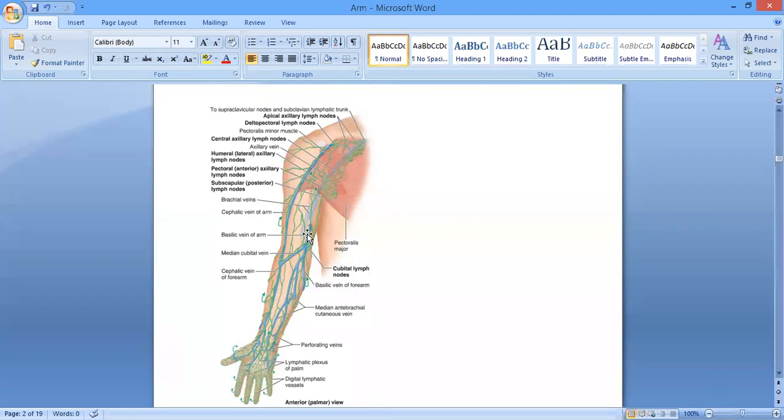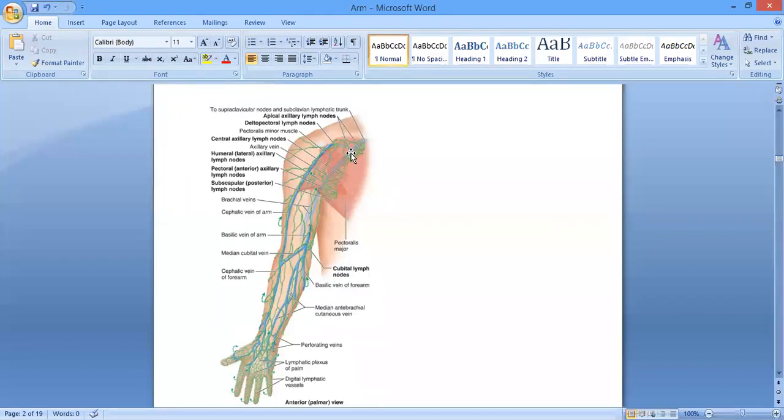Okay. Now the rest of the arm, or the medial aspect of the arm, such lymphatics will travel along the basilic vein over here, and they are going to drain into the lateral axillary group of the lymph nodes. Okay? The lateral axillary group is also called the humeral axillary lymph nodes. They come here, and from the lateral, these lymphatics will go towards the central group of the lymph nodes, and from the central they are going ultimately towards the apical.